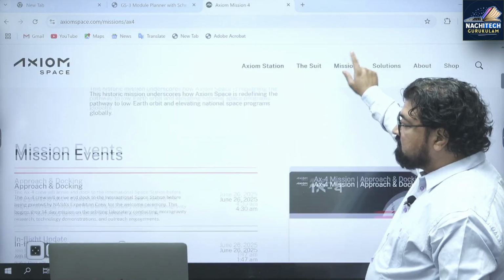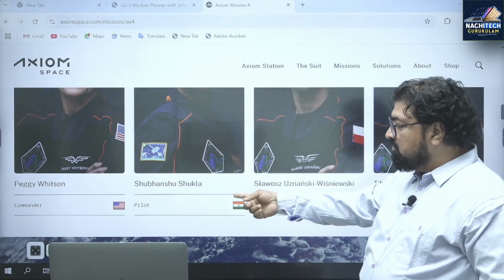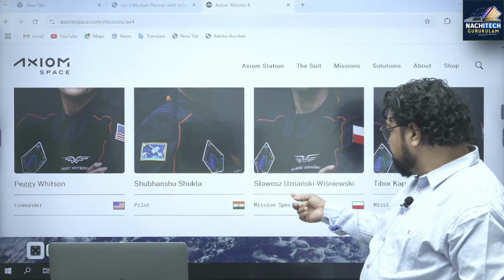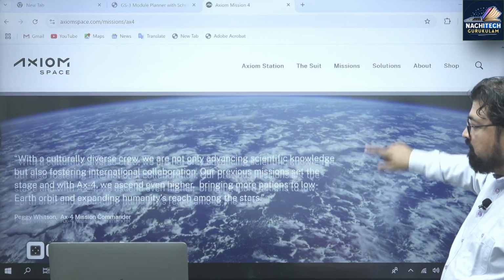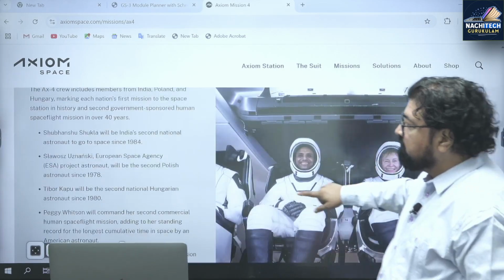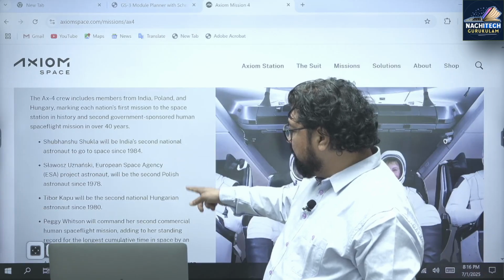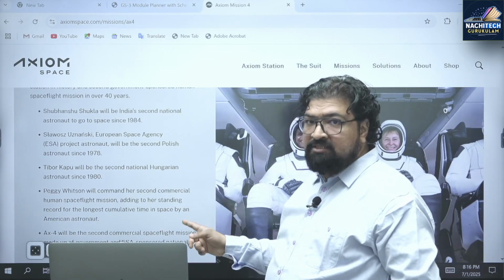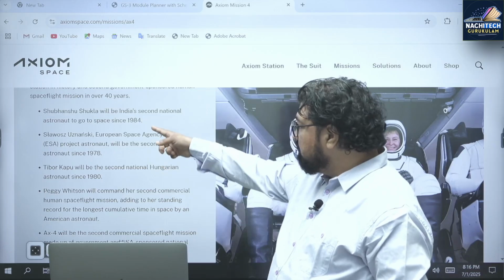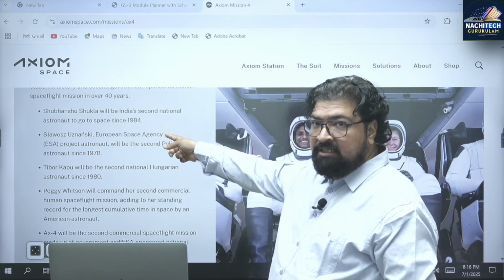Now see here, I'll go to the main part of it. Peggy Whitson, Commander, Subhashish Shukla, then here Slawosz Uznanski and Tibor Kapu. Hungary, Poland, and US and India. Subhashish Shukla, India's second national astronaut to go to space since 1984.